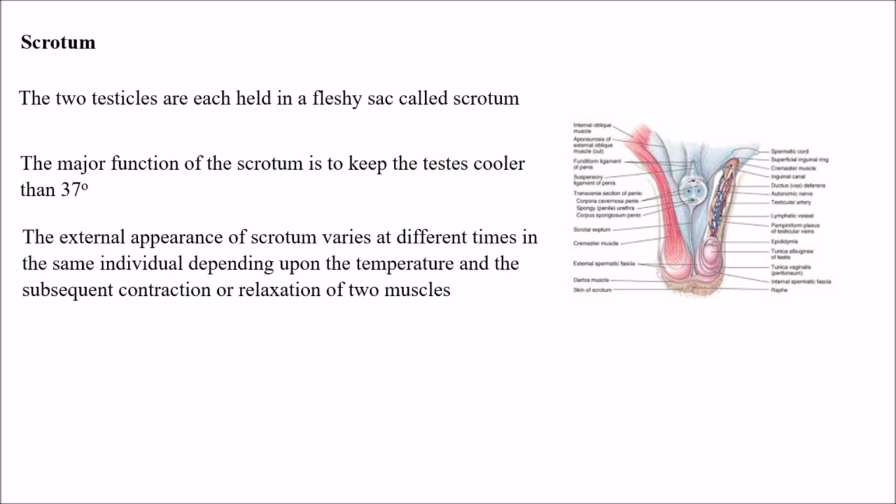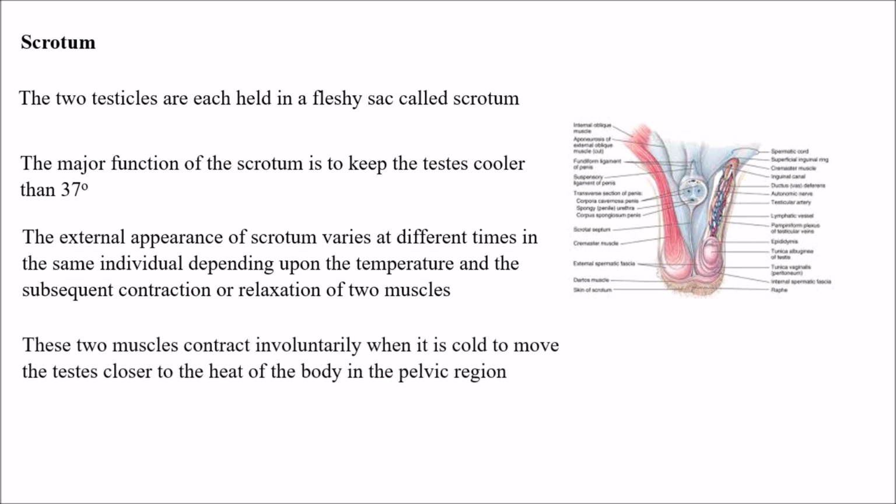A male has different feelings and different situations where the scrotum's appearance will be different. We will see what those conditions are. The two muscles contract involuntarily when it is cold, to move the testes closer to the heat of the body in the pelvic region. These function involuntarily, and this movement happens when it is cold outside.